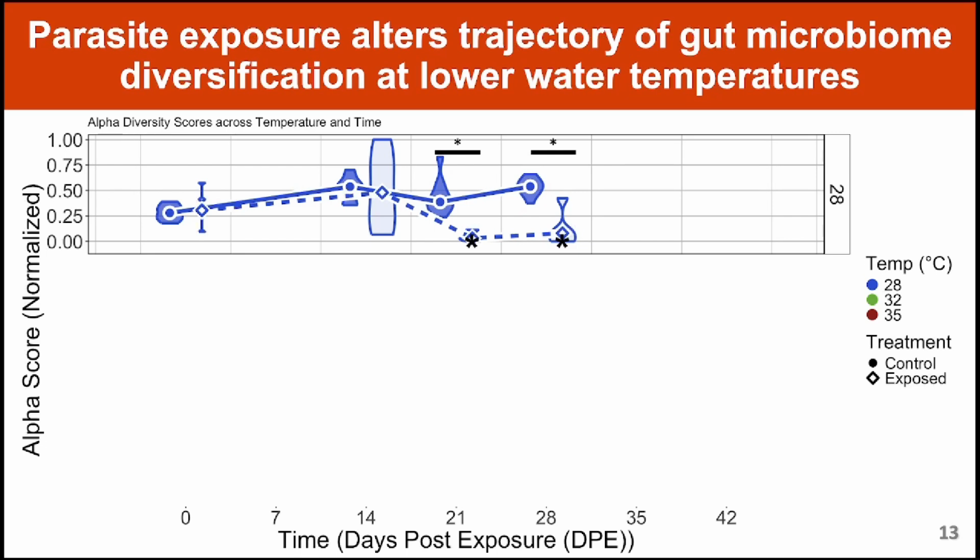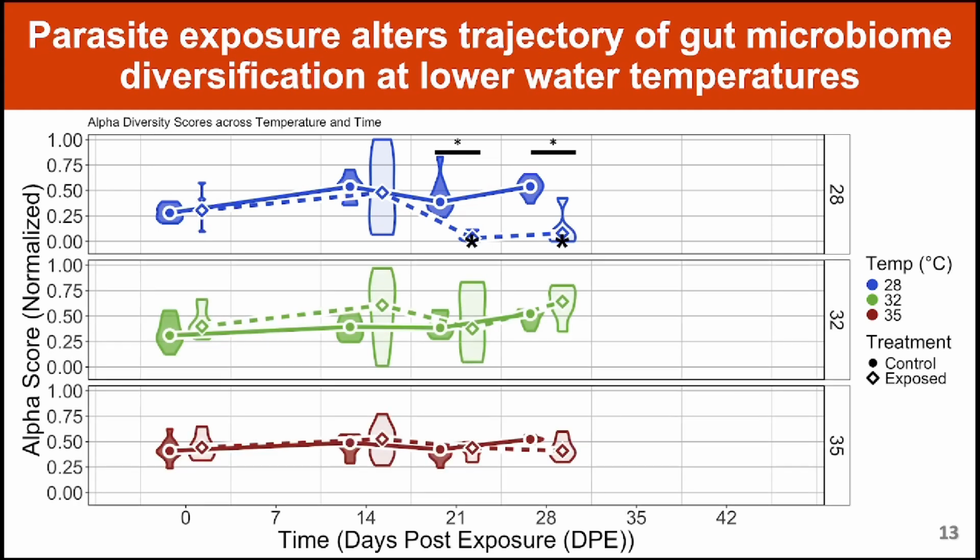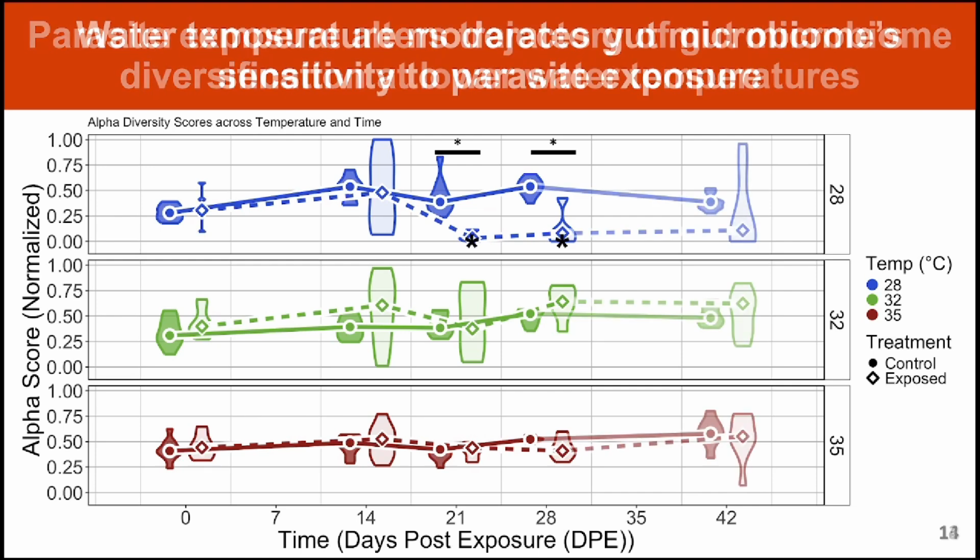From 21 to 28 days post-exposure, the alpha diversity scores of these 28-degree parasite-exposed fish are significantly less than the control fish. These results indicate sensitivity of the gut microbiome to parasite exposure at 28-degree water temperature. Whereas the trend in alpha diversity scores for the 32 and 35-degree parasite-exposed fish are relatively temporally stable and do not differ from their controls. These results indicate the gut microbiome's resistance to parasite exposure at higher water temperatures.